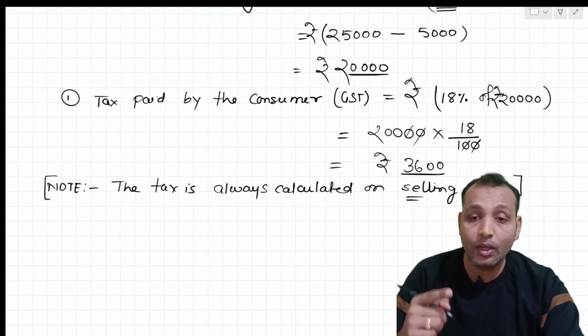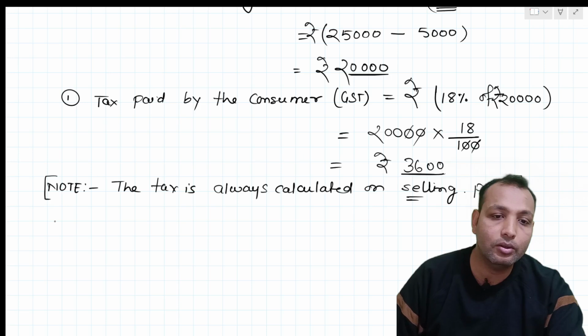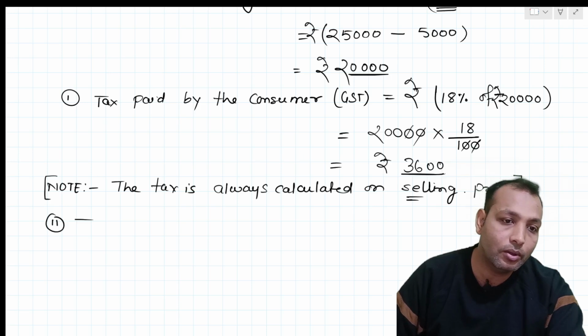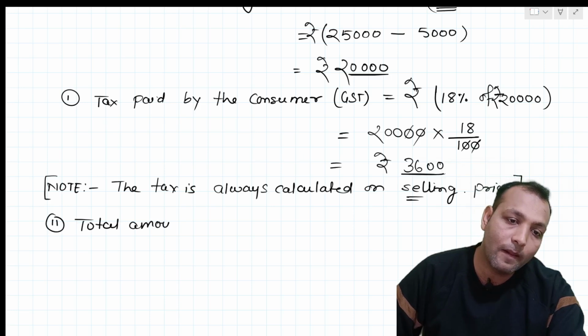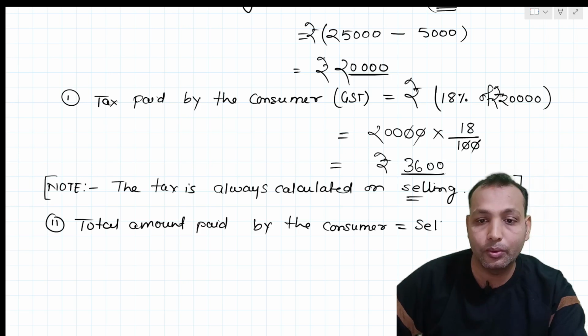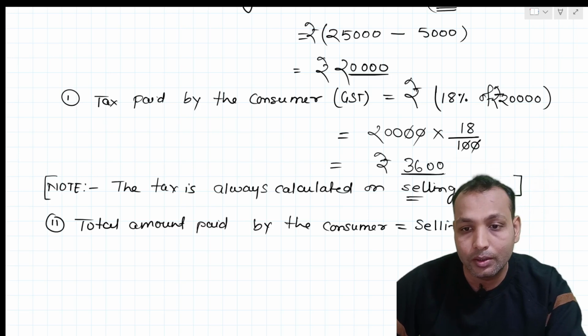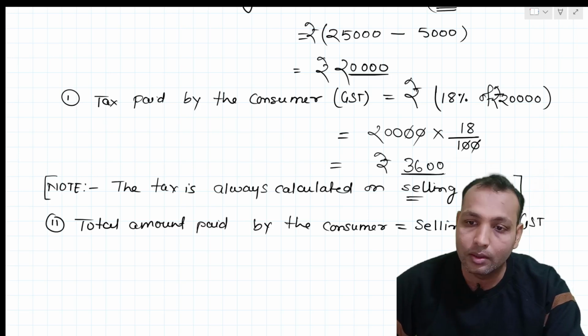So if he needs to pay 3600, then the total amount paid by the consumer equals what? This is the second question, so answer here. Total amount paid by the consumer equals selling price plus GST.